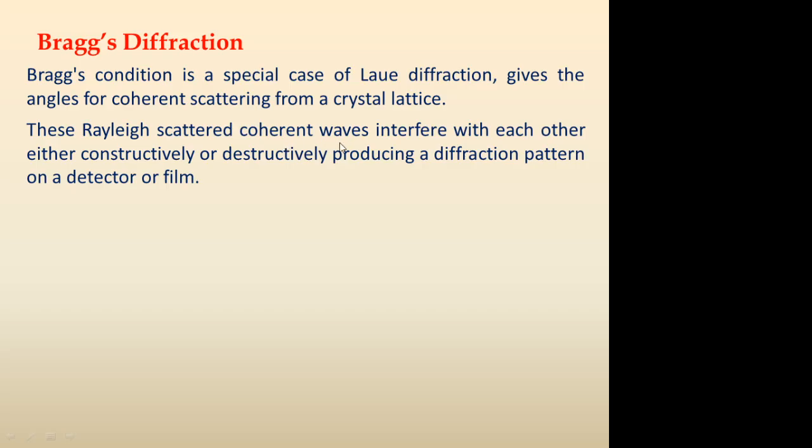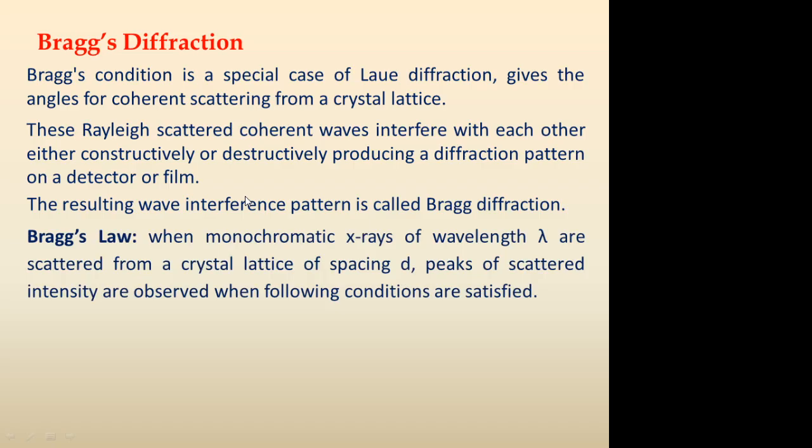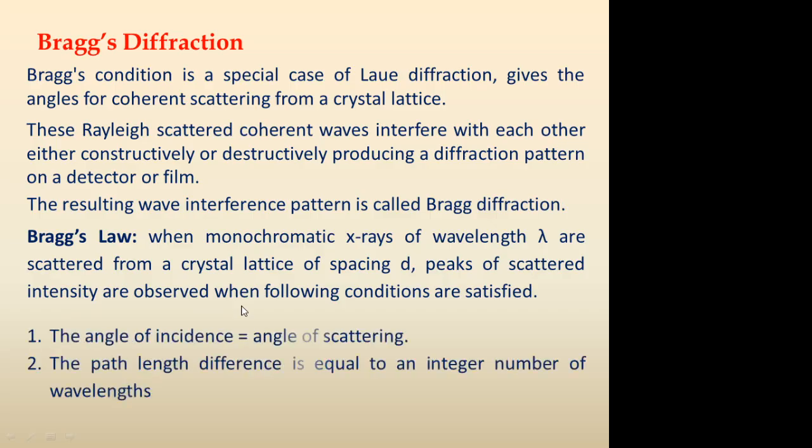These Rayleigh scattered coherent waves interfere with each other either constructively or destructively, producing a diffraction pattern on a detector or a film. So the resulting interference wave pattern is called Bragg diffraction. He deduced an equation known as Bragg's law. He used monochromatic X-rays of a particular wavelength, say lambda, that are made to scatter from a crystal lattice of spacing d, and the peaks of the scattered intensity are observed when the following conditions are satisfied.